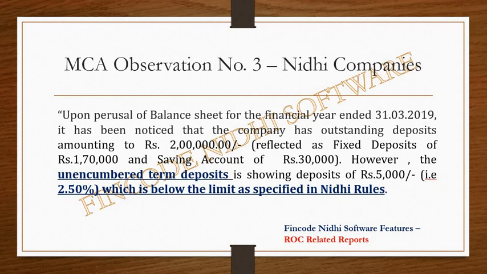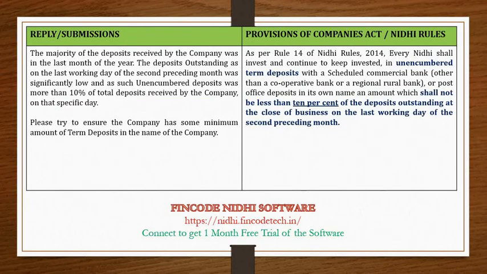Directly going to the provisions of Nidhi rules as regards this observation, the requirement says that the Nidhi company is required to maintain 10% of total deposits outstanding at the close of business on the last working day of the second preceding month with a scheduled commercial bank. Now, what does this mean?